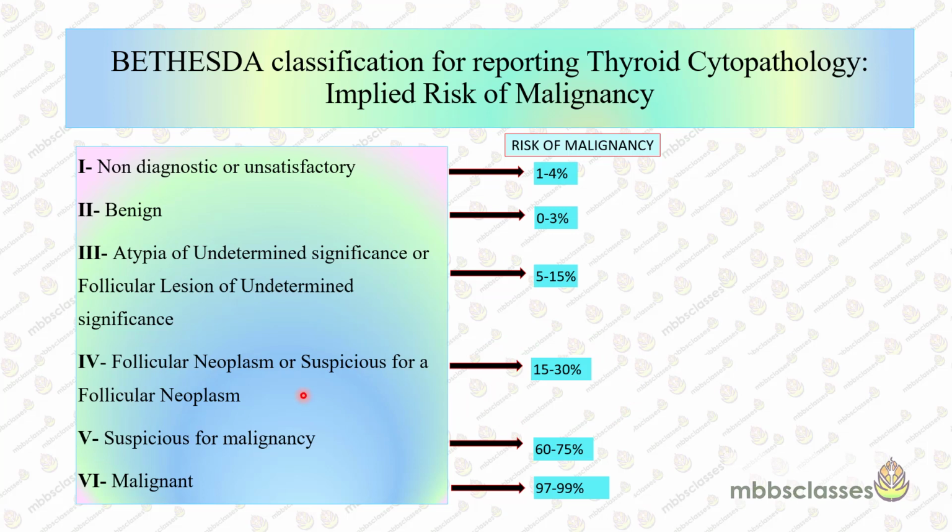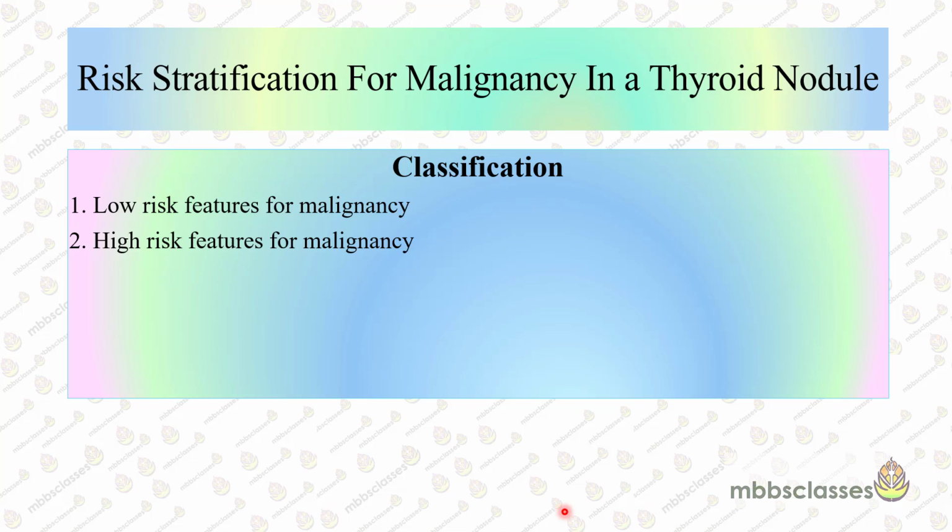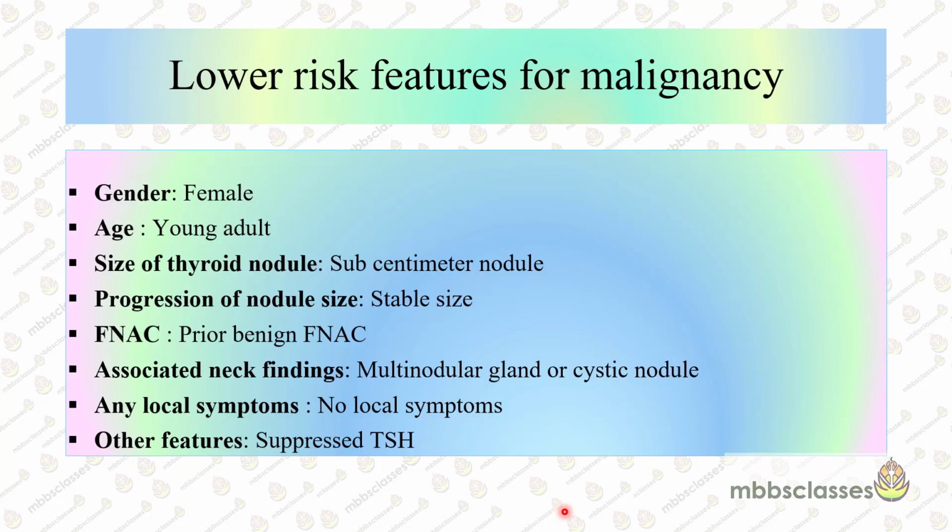And there is no question, if it is suspicious for malignancy, the risk is even higher, 60 to 75%. In malignancy, though, it is almost sure only. So now let's see the different risk stratifications, or the risk features, for the presence of malignancy in a thyroid nodule. We may say that there are some low risk features and some high risk features.